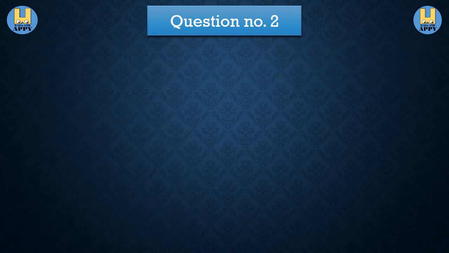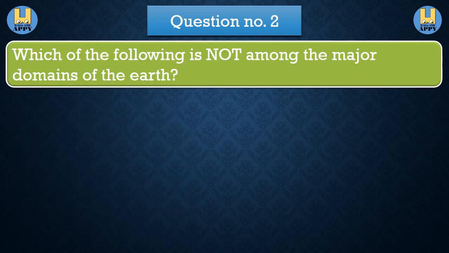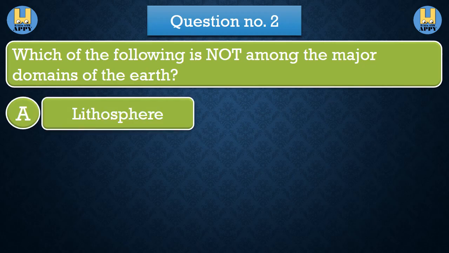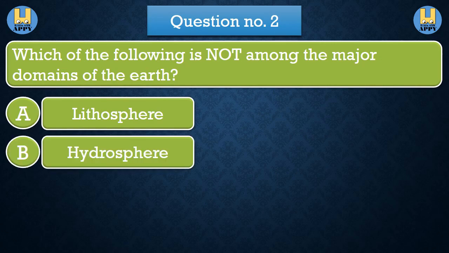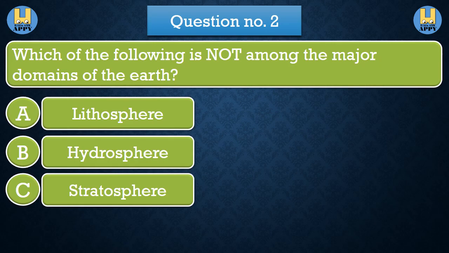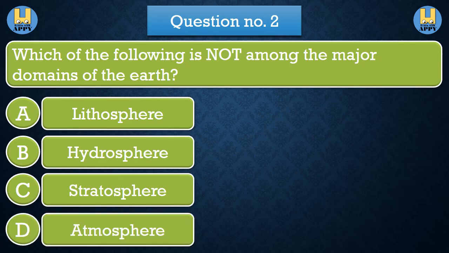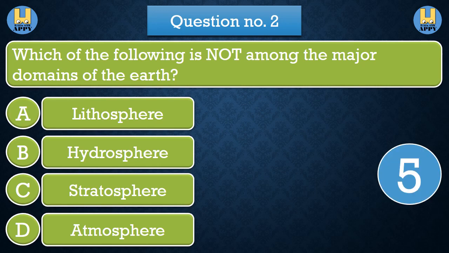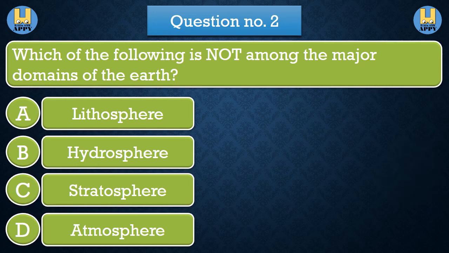Question number 2. Which of the following is not among the major domains of the Earth? Option A, Lithosphere. Option B, Hydrosphere. Option C, Stratosphere. Option D, Atmosphere. The correct answer is option C, Stratosphere.